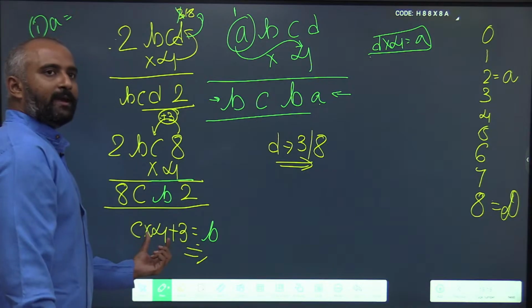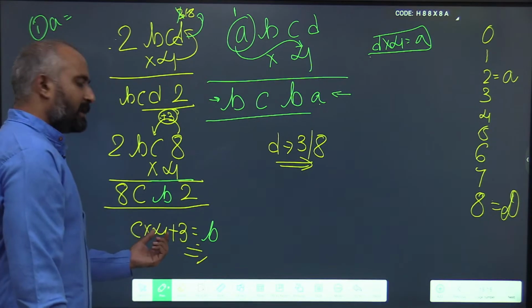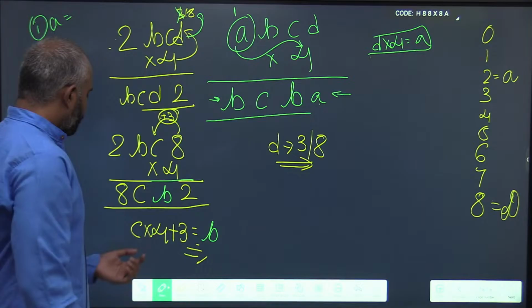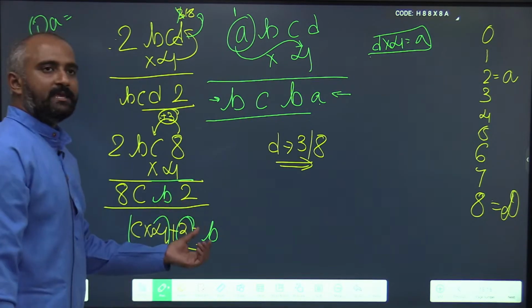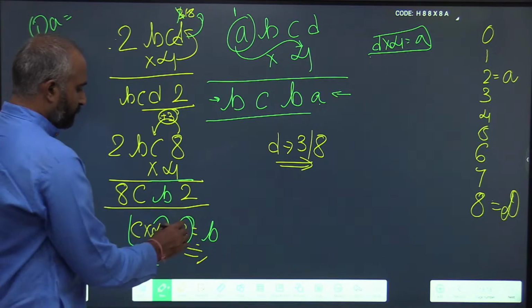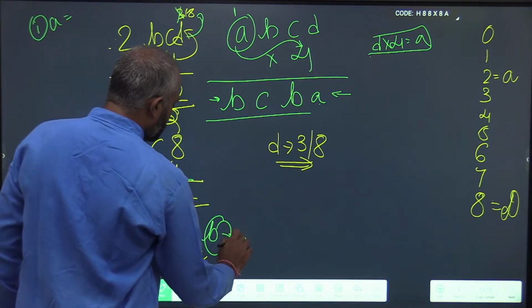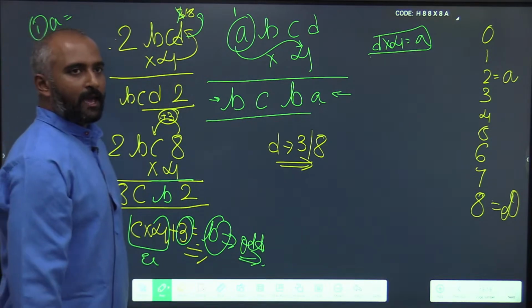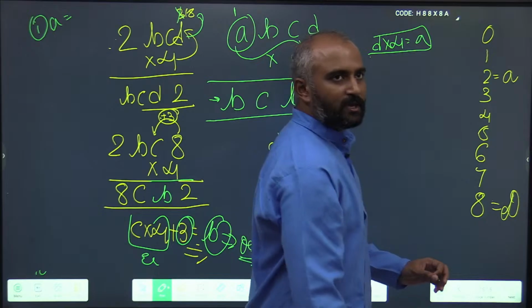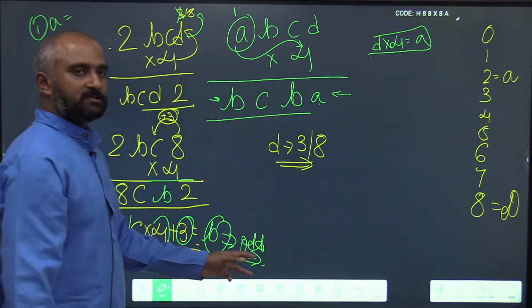Anything multiplied by an even digit will result in an even number, plus you are adding a 3, an odd number. So B has to be an odd number. I hope you got this.